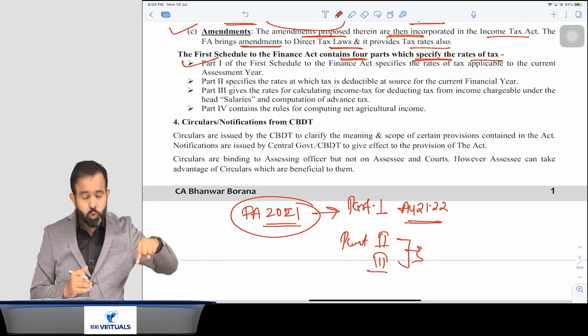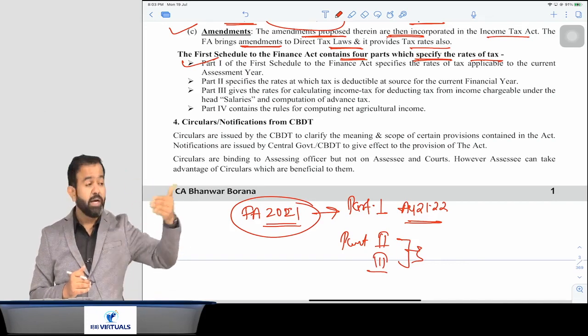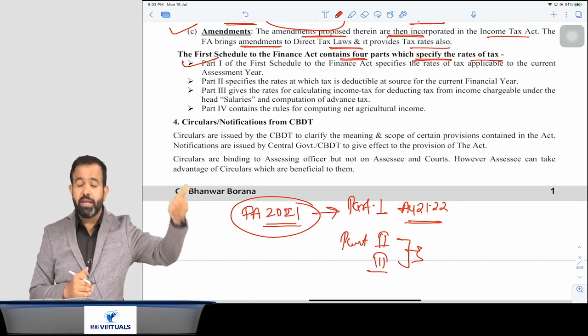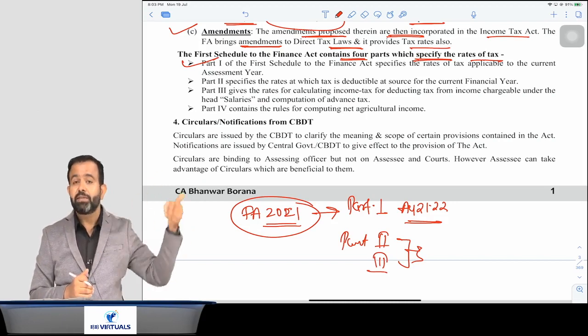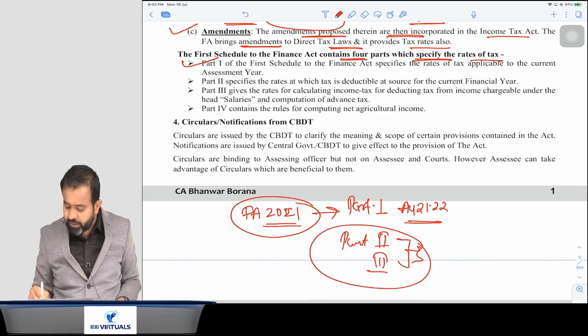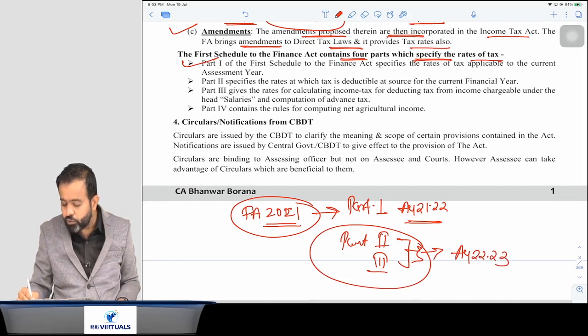And part 2 is for TDS purposes, meaning at what rate you have to deduct the TDS in the previous year, or for the salaried employee at what slab rate you have to deduct the TDS. So that is part 2, and part 3 is relevant to the tax rate for the assessment year 22-23.